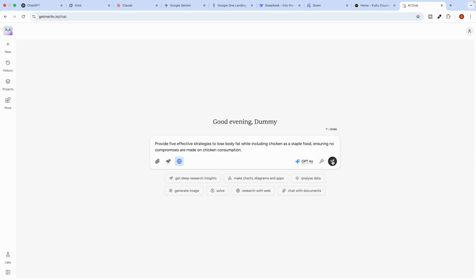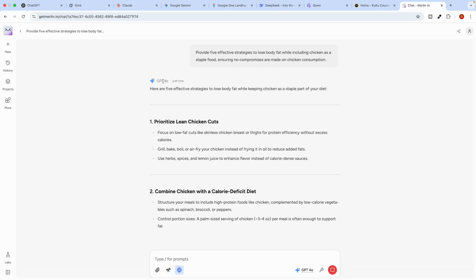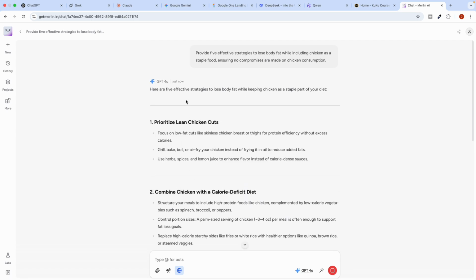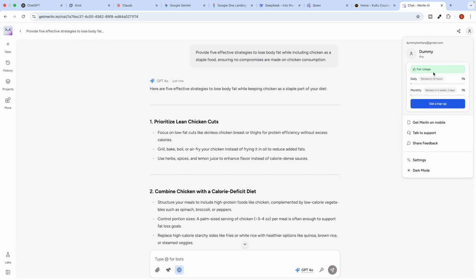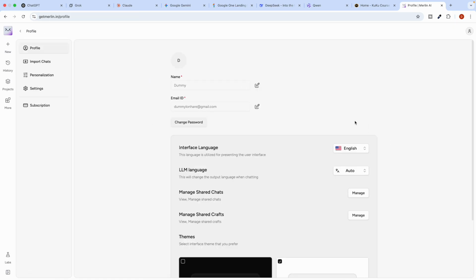If you click on the run button, you can see you will now get the answer from GPT-4o, which is something very cool. And you can see at the profile how much you can use daily and monthly. So that is what you have over here. You can also go with dark mode. You have some settings related to that if you want to go with any one of them.